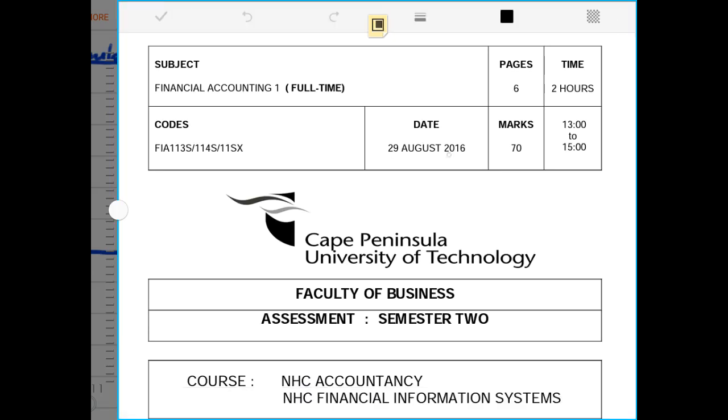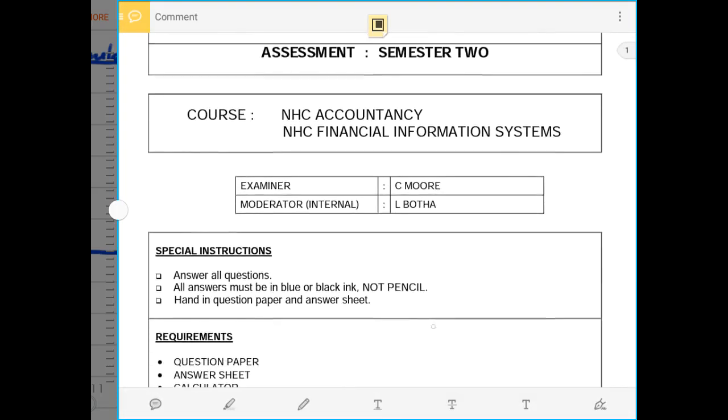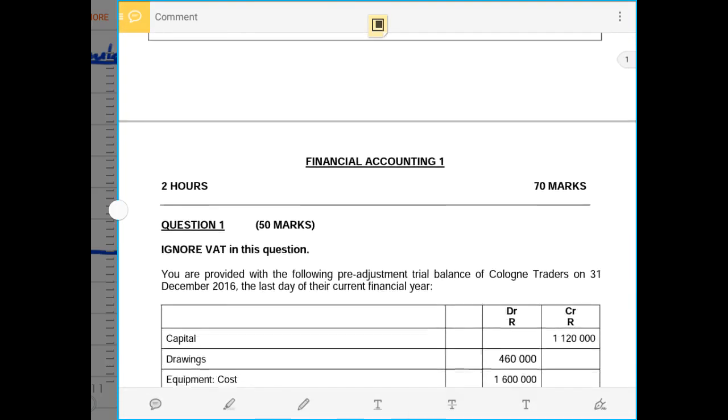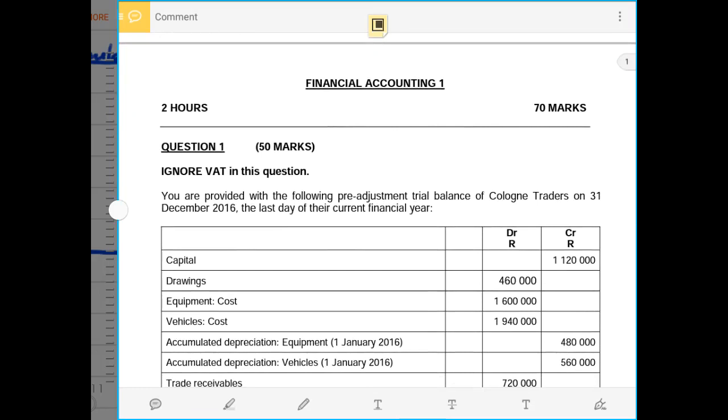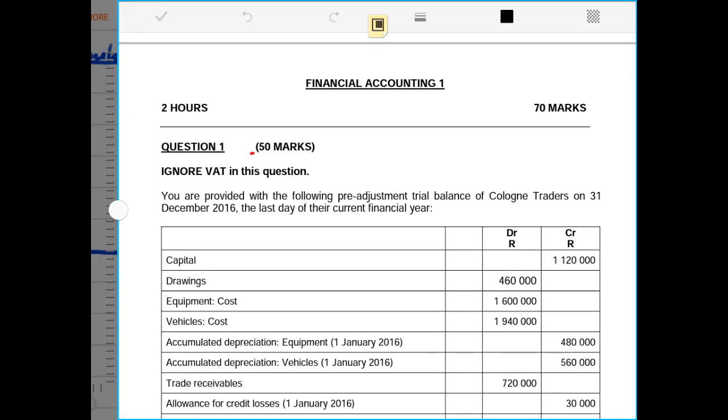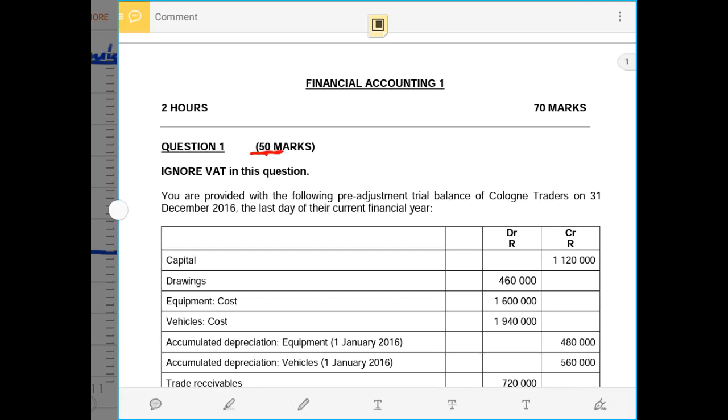This is the 2016 August question paper that I will be doing with you, and the paper was out of 70 marks as usual, and it's a 2-hour paper. Question 1 of this question paper is out of 50 marks, which means it was a very important question to understand, and I will only be doing question 1 for this question paper.